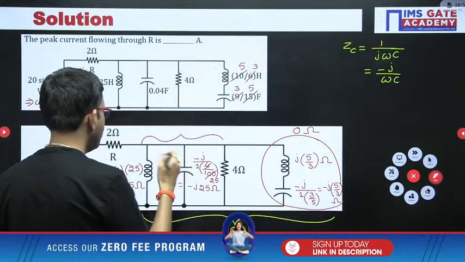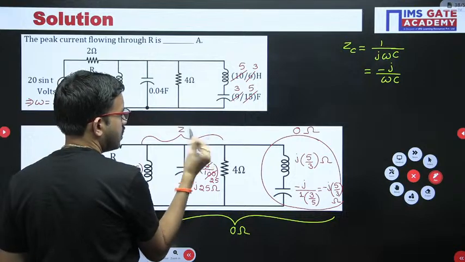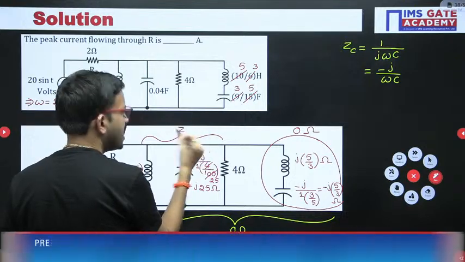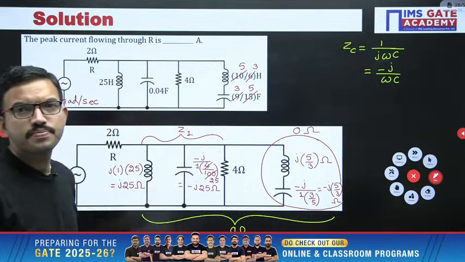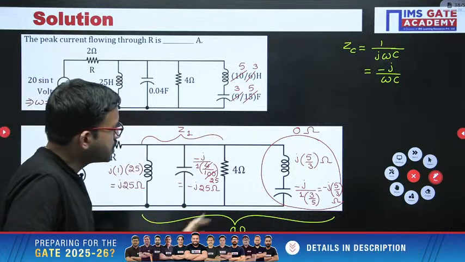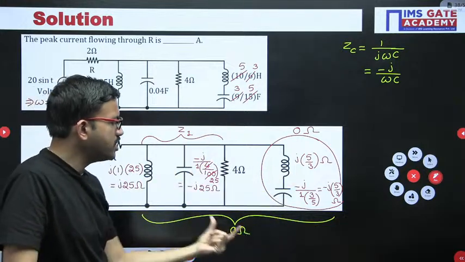Okay. Here you might represent it like Z1, or otherwise you can consider ZA, your wish. Any notation you can consider. For the timing I have considered Z1. Now this overall configuration impedance is Z1, that is in parallel with 0 ohm. Net equivalent impedance you are getting 0 ohm.